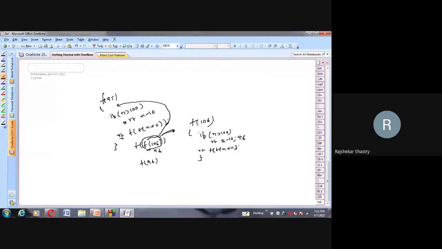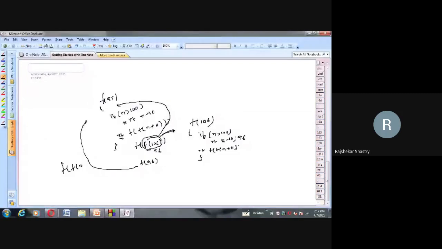But there is still one more function, the external f. This time to this f we are passing 96. So now we go again in a new way. I told you that a program counter is generated and the local variables related to this third call are pushed onto the stack. This time n is 96. Since n is 96, it is not coming to the base case, so here it will come. You will have f of 96 plus 11, I think 107. Am I right?